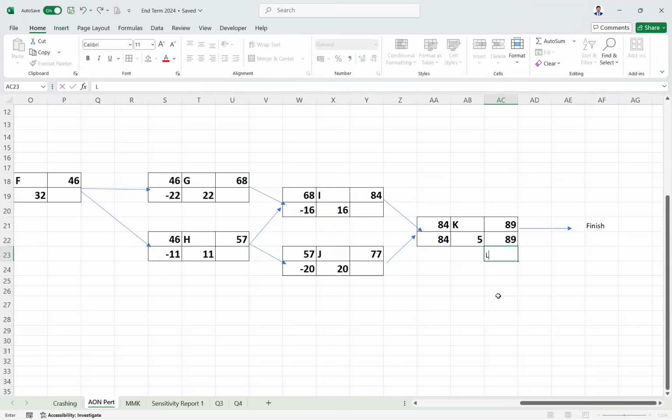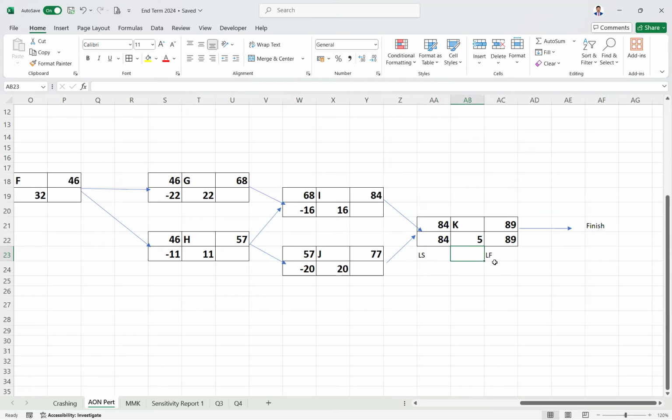This is late finish and this is late start. So late finish means what? This is the same value because it is a finishing node. Whenever it is being finished, it will be the same. In the free float method, we have already seen how to calculate the values for early start, early finish, late start, and late finish. Now for these two nodes, this is the only successive node.